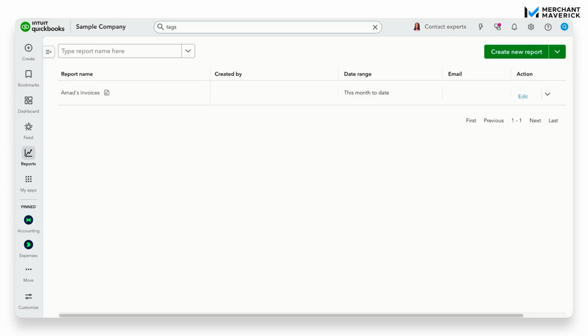That's it. Custom fields are one of the easiest ways to make QuickBooks fit your business, not the other way around. Start small with 1 or 2 fields that give you better visibility and build from there.